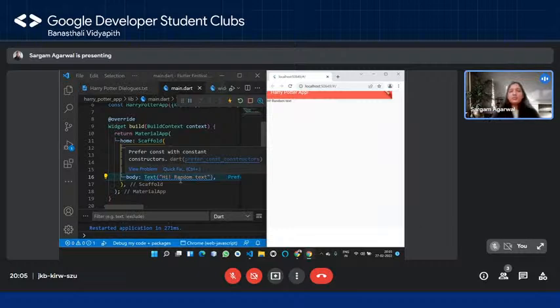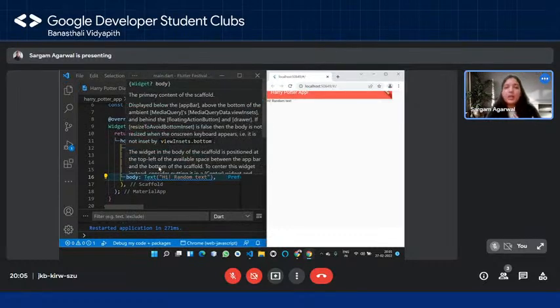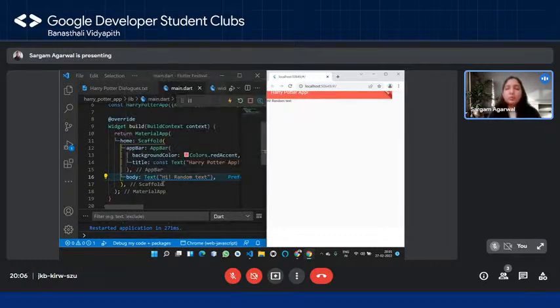So let's say I want to have the text as well as the image, right? Now body takes in only one widget, and we are required to render, let's say, 2 or more widgets. Then how do we do it? For that, firstly, we understand one thing: if we have to render 2 or more widgets, they need to be in some relative order.